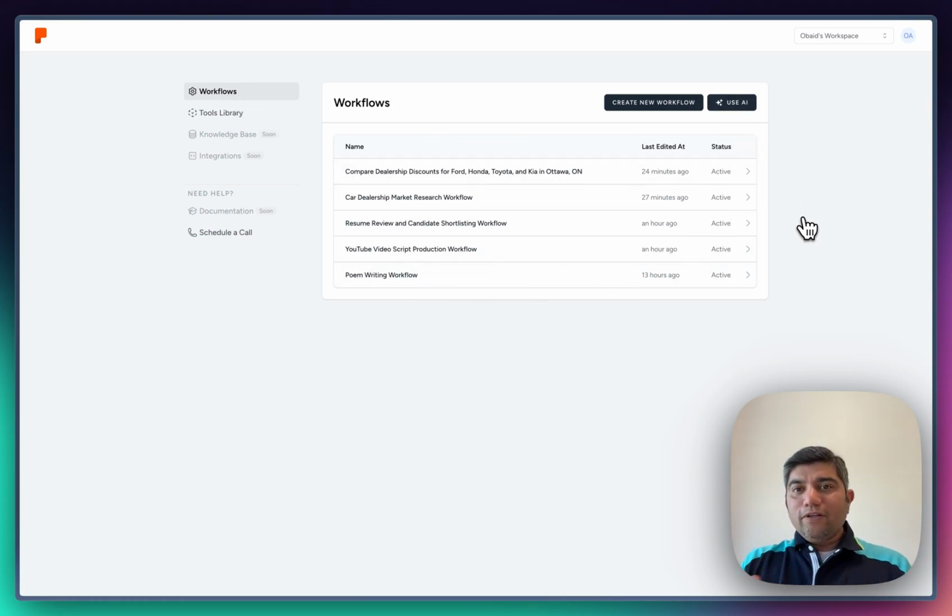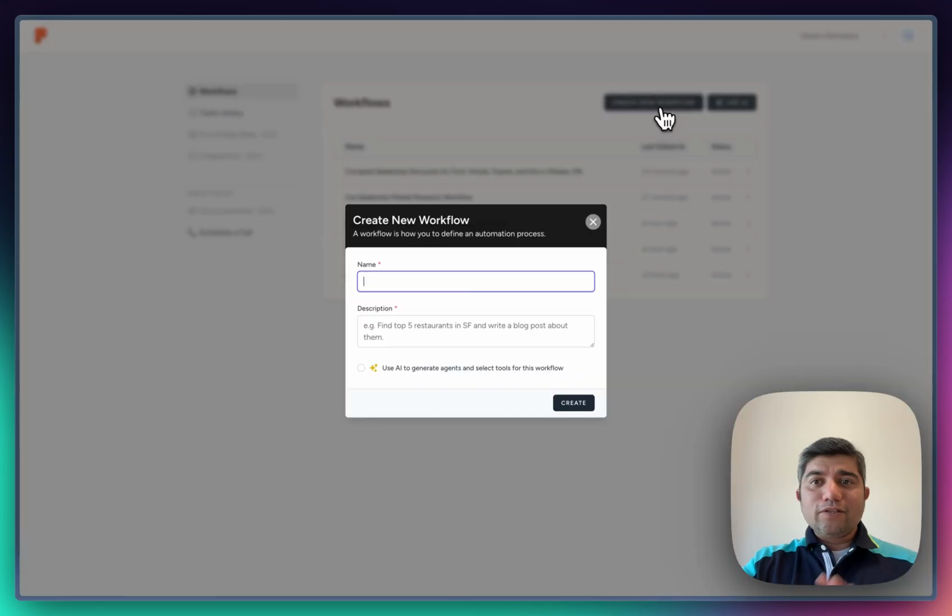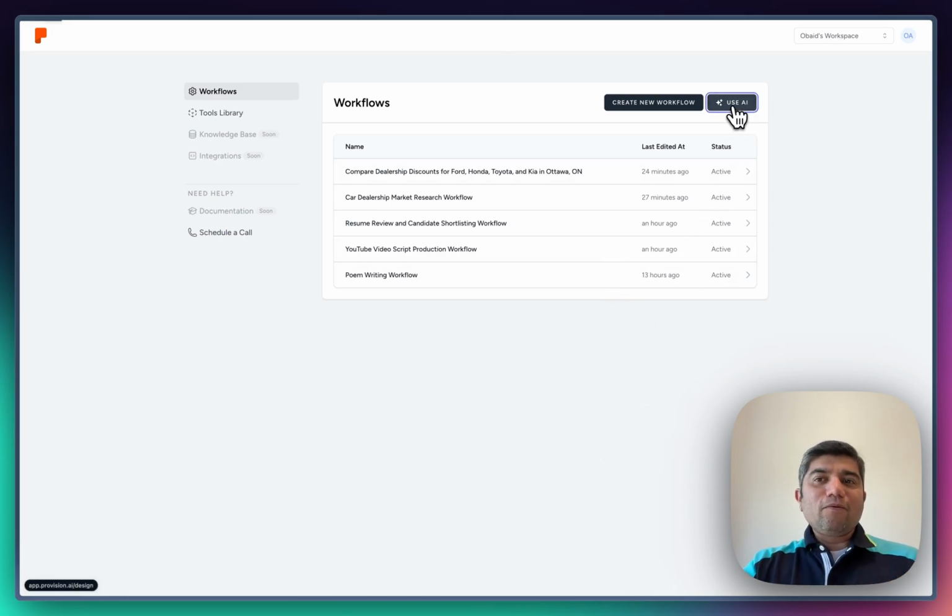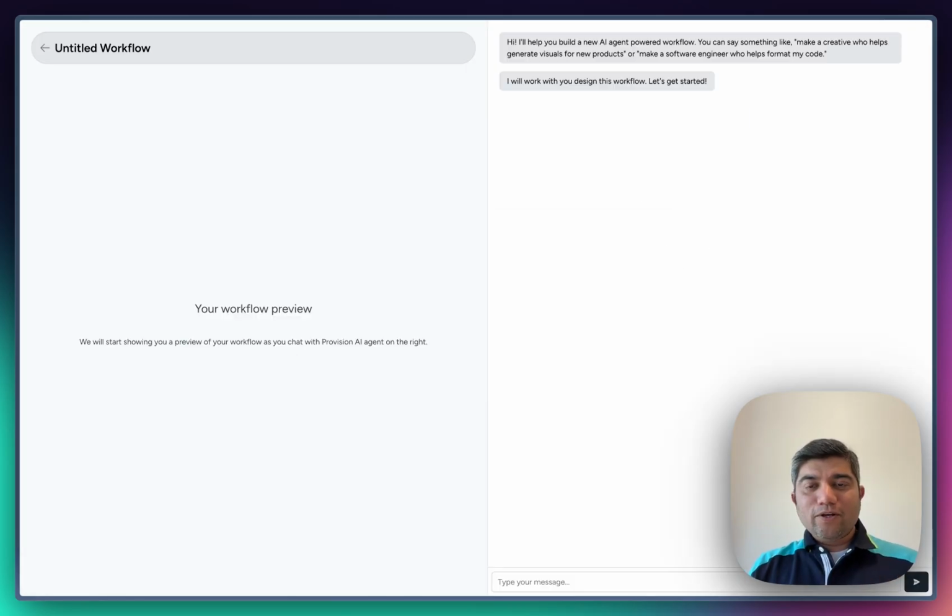Now, for you to be able to create these workflows, typically you will have to think about the agents you have to create, the tasks you have to give them, and all those things. You can do all that through Provision. You can have a no-code solution. You can simply type in and create all the agents and everything. But we went ahead and created our own AI agent to create AI agents, because why not?